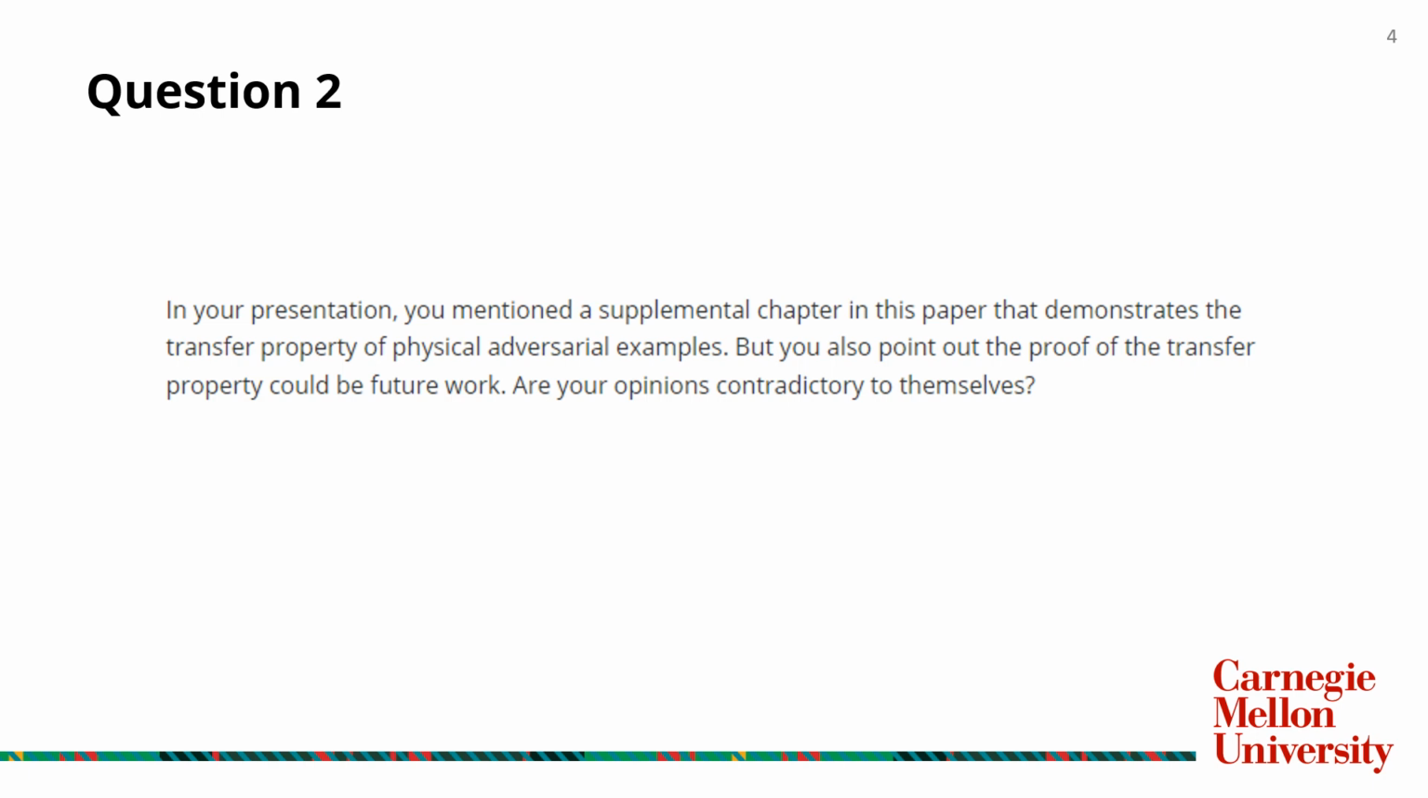For this question, I think I have mentioned in my presentation that the experiments conducted by this paper are not sufficient to prove the transfer property of physical adversarial examples because of lack of detailed data. However, the experiments in this work can still give us an intuition that physical adversarial examples can also demonstrate the same transfer property as adversarial examples.